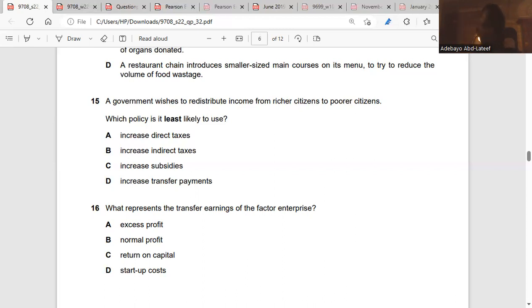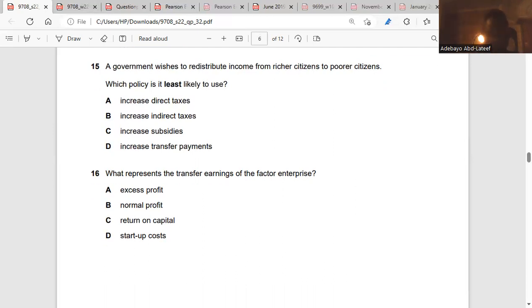So which is good. Increase transfer payments. When you increase transfer payments, that means what is coming in from your investment abroad. It's for those that are rich. So A, C, D are for the rich. So B will affect the poor, which means it does not reduce the gap between the rich and the poor. So the answer is B, 15. Is it clear? Yep.